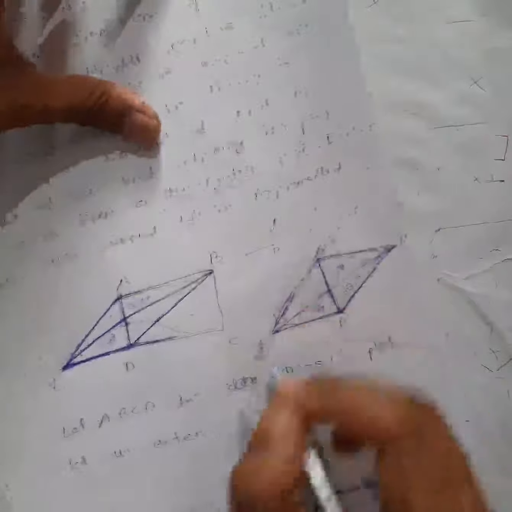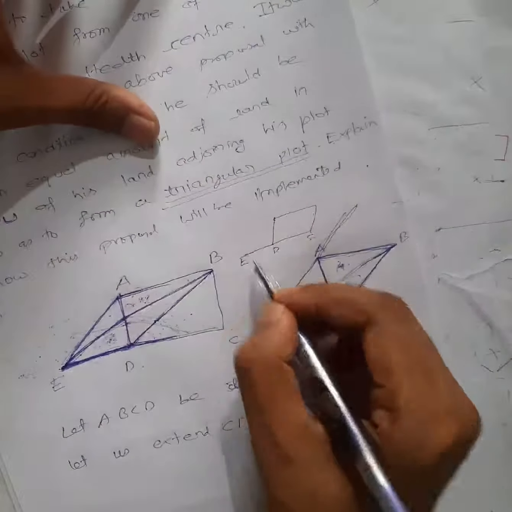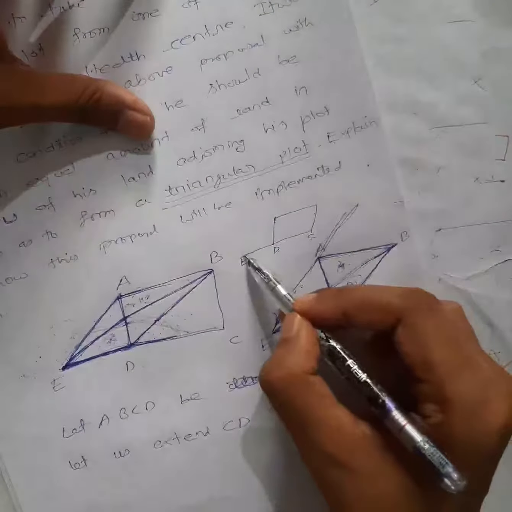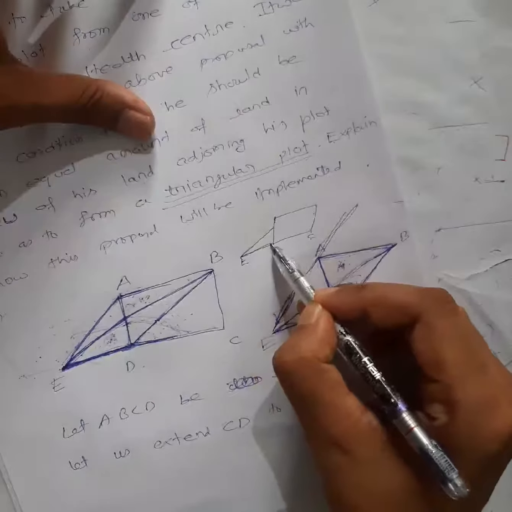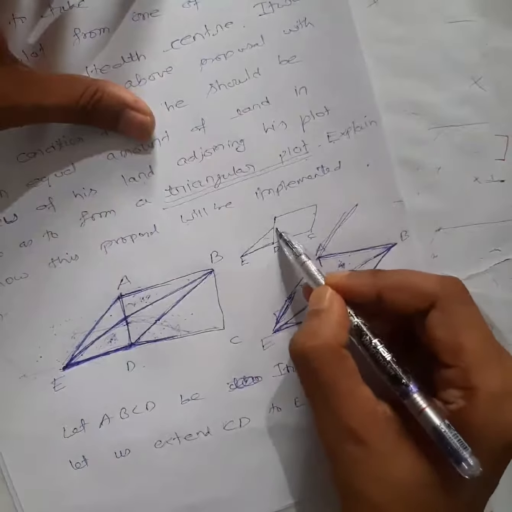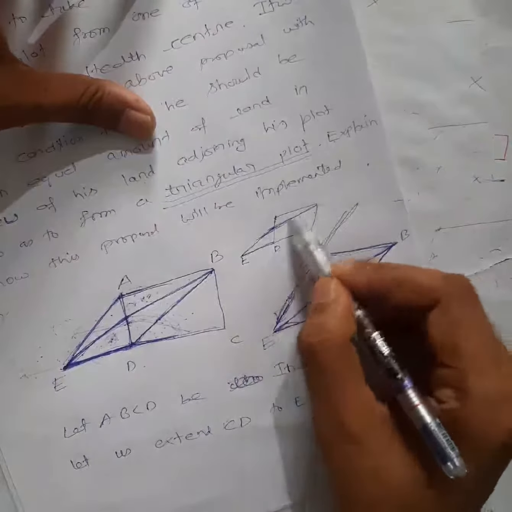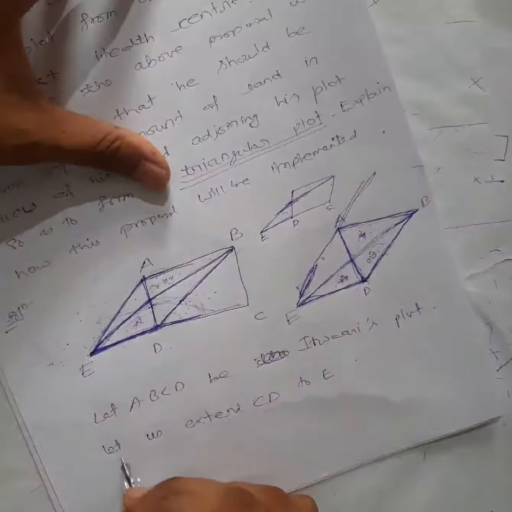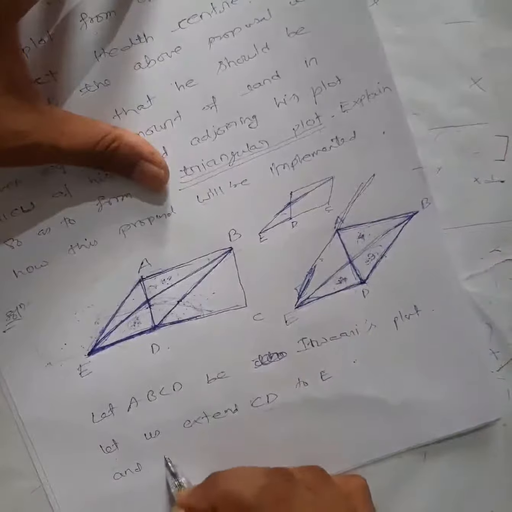Let's extend CD. Extend CD to E. Okay, then what we have done, we have made a triangular plot from the Gram Panchayat part, and we have made a triangular plot from Itwari's plot.